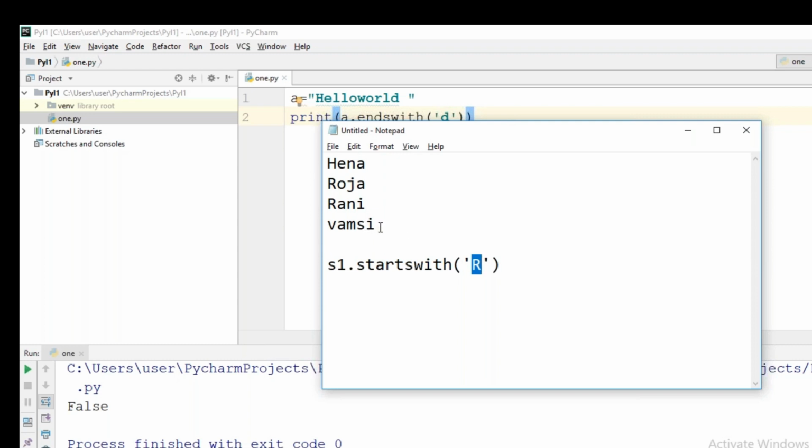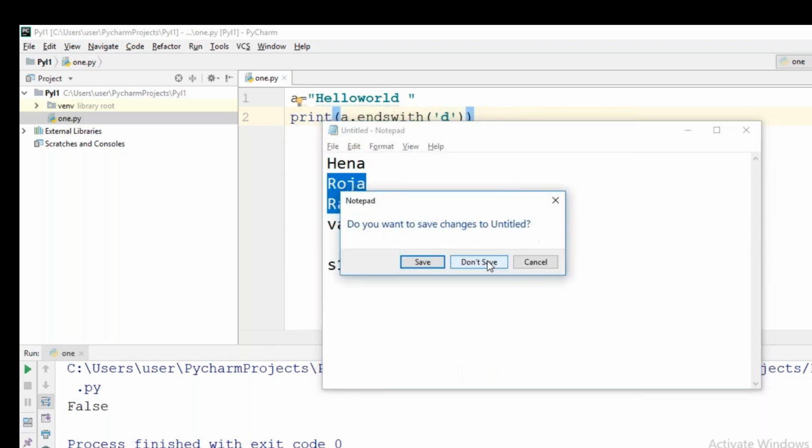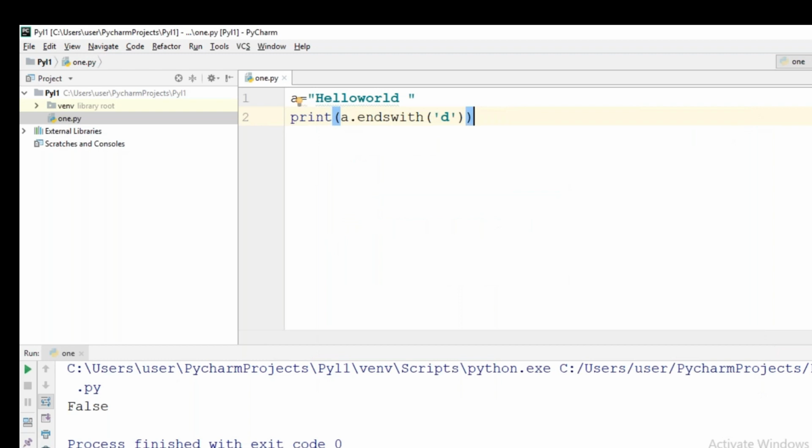So I will not take this name. So I will be taking these two names. Like that, to perform the validations or to get the required data, we will be using these Boolean functions in real time. In our next videos, we will be even encountering more number of Boolean functions.